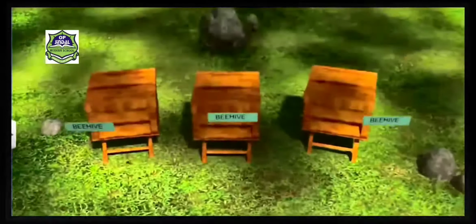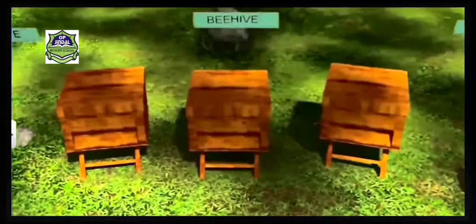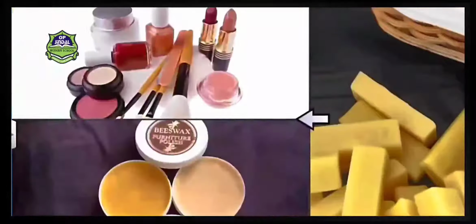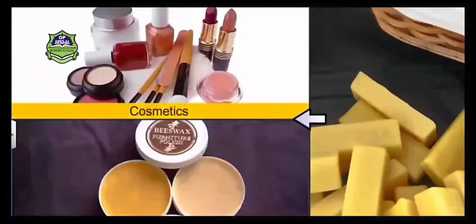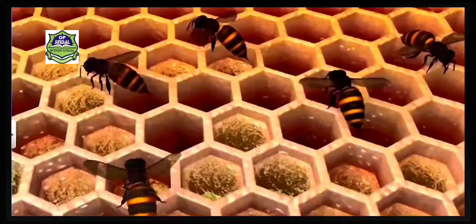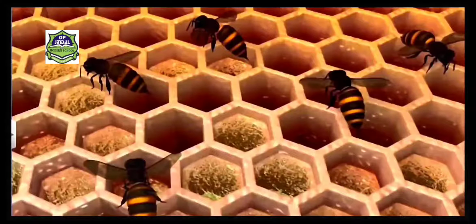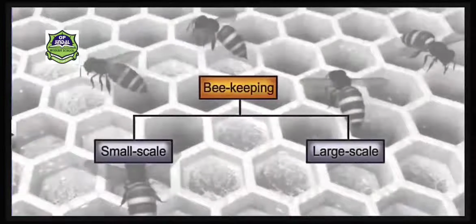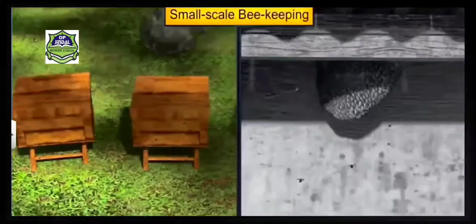Also, these apiaries have to be set up so that the colonies of these bees can be reared properly, because these colonies provide him another very important product which is called bee wax. This bee wax is also commercially used in many cosmetic industries and in medicine. Therefore, beekeeping is giving him extra income. This beekeeping can be done on a small scale or on a large scale.